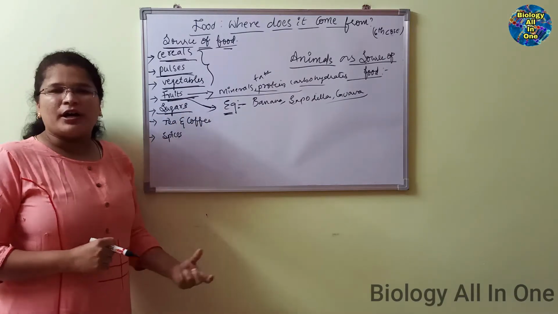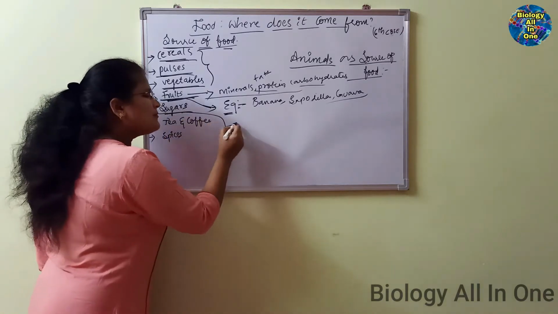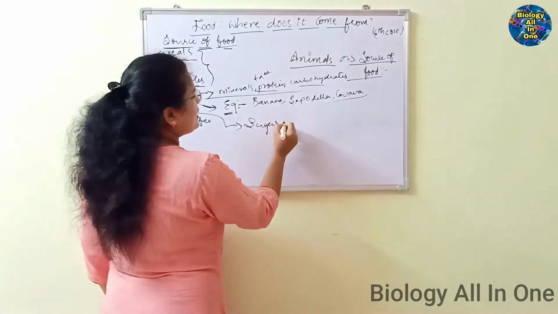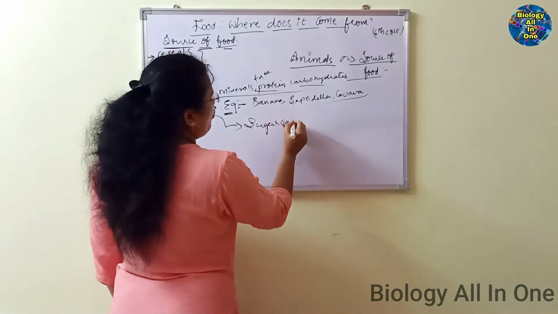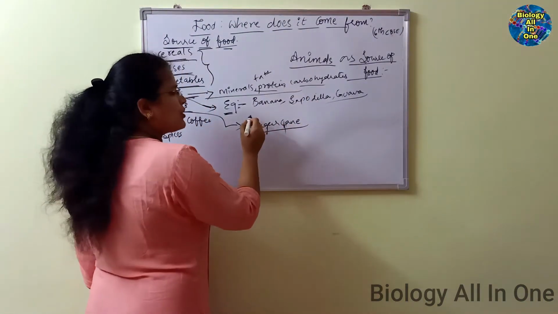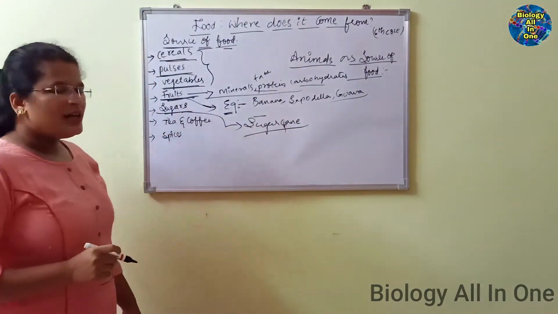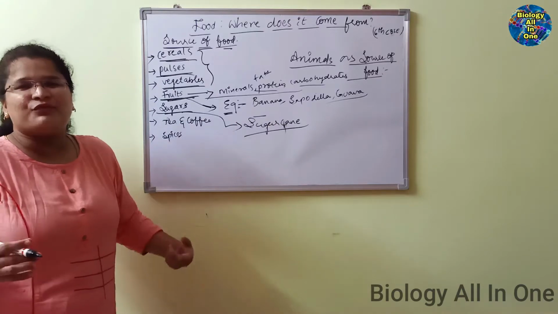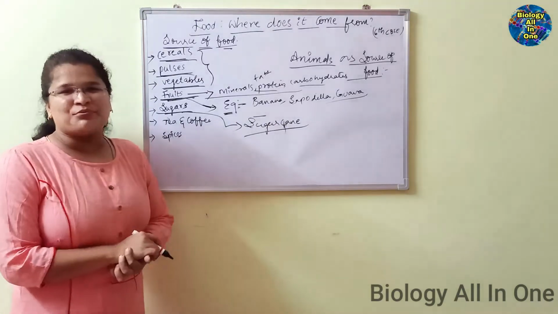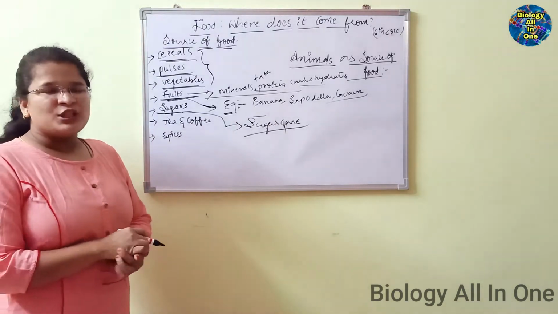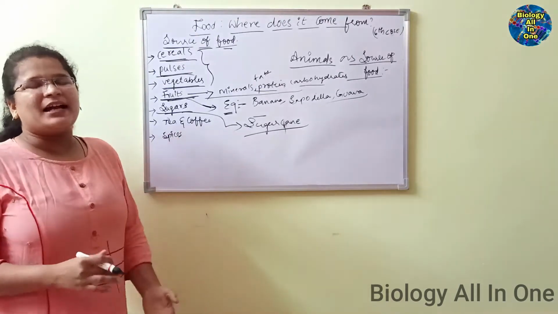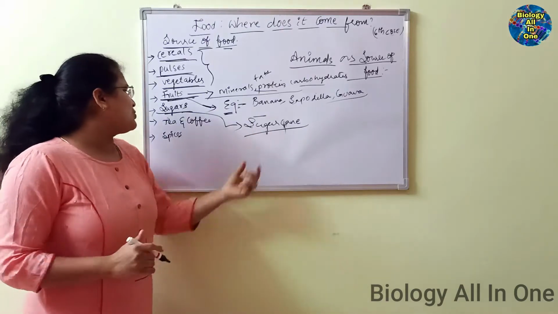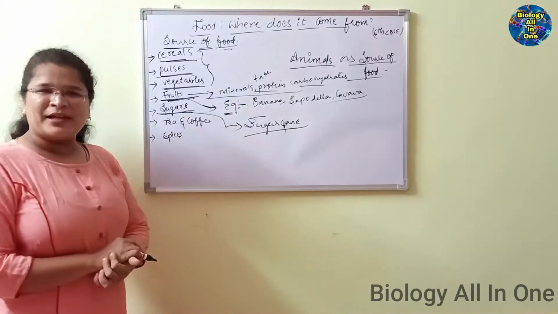We get sugars from the fruits as well as from sugar cane. Sugar cane is a plant, and we obtain sugar from sugar cane. Sugar is a very essential component. Sometimes you cannot have food without sugar. Sweet foods are very much liked, and most people like sweets. We obtain sweets from sugars only.